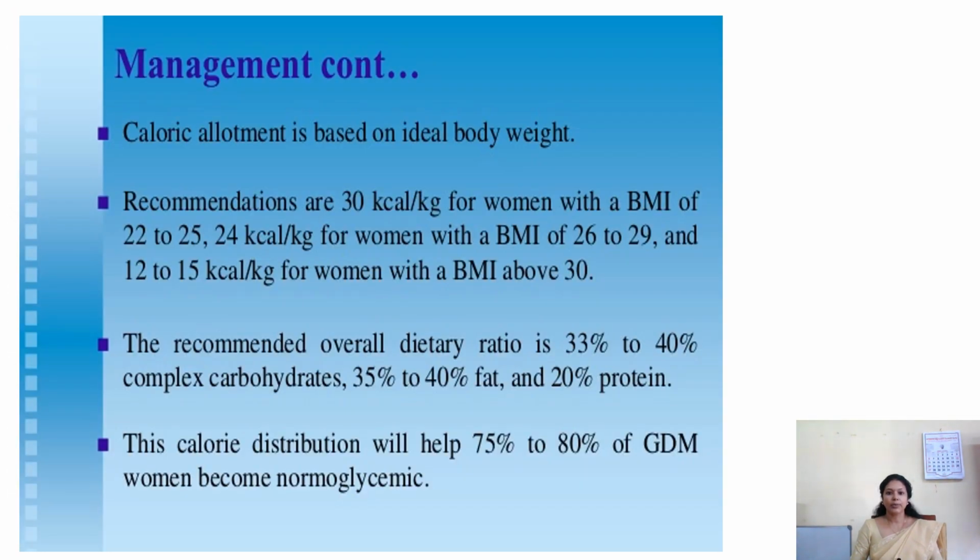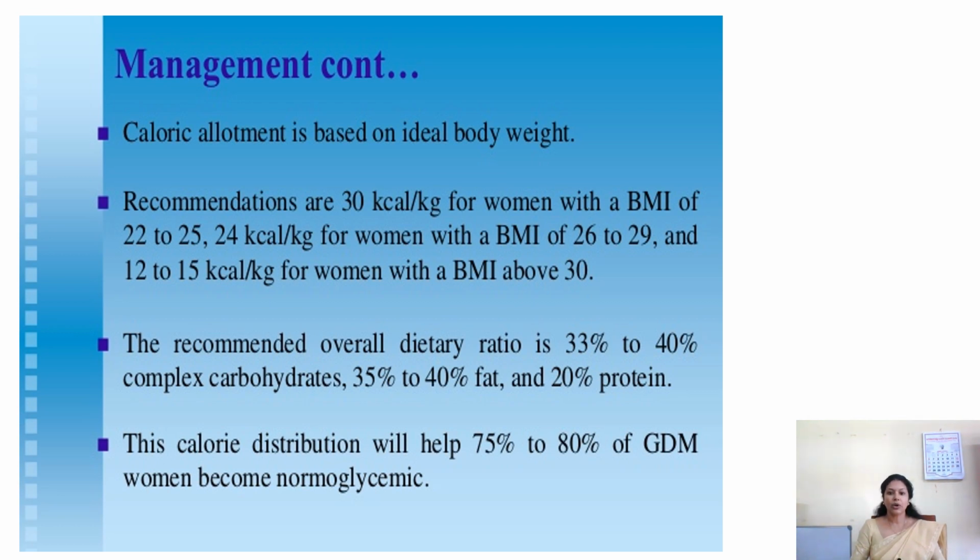Caloric management is based on ideal body weight, and the recommendations are 30 kilocalorie per kilogram for women with body mass index of 20 to 25, or 24 kilocalorie per kilogram for women with body mass index 26 to 29, and 12 to 15 kilocalorie per kilogram for women with BMI above 30.